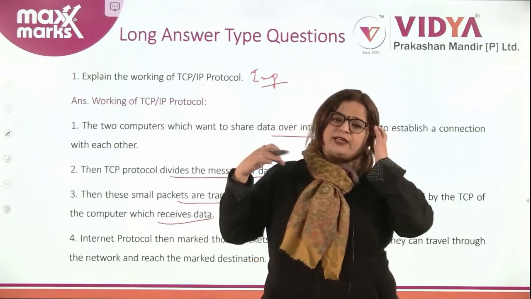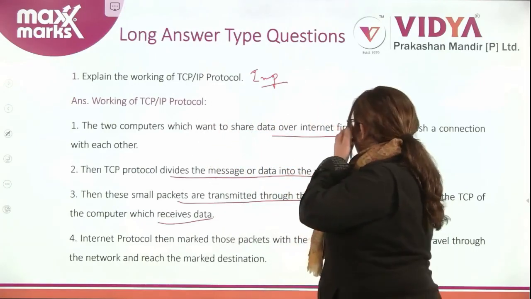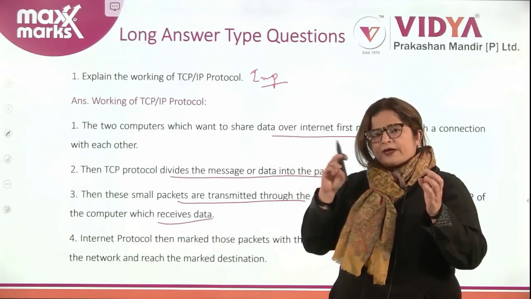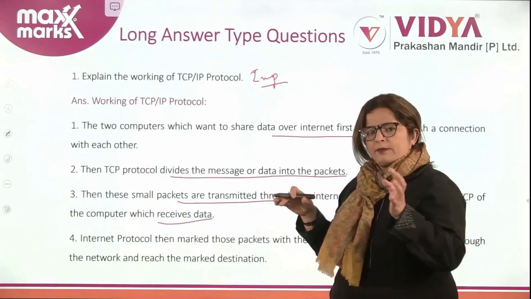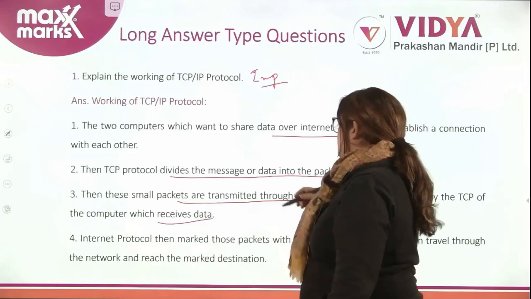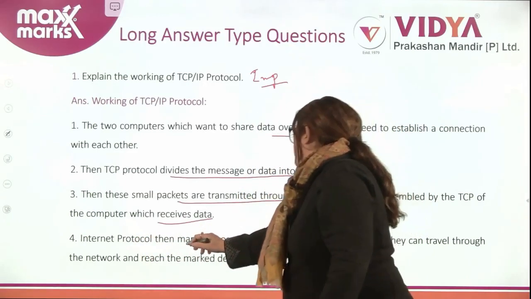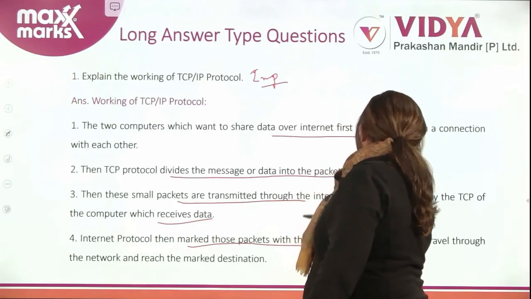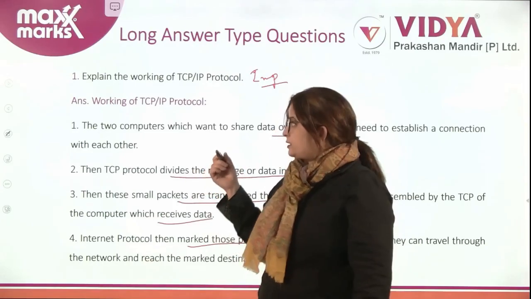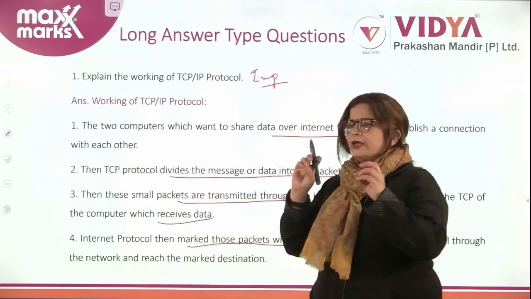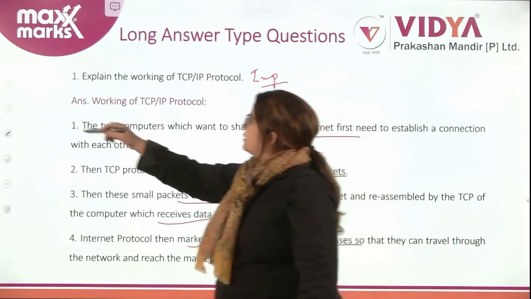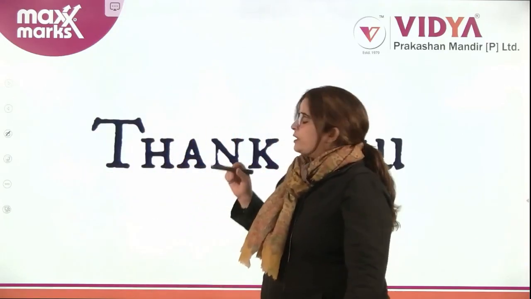On the computer where you want the data to be received, the packets are reassembled. The small packets that you are transferring, where will you reassemble them? At the destination computer, right. What is the functioning of the Internet Protocol? It marks those packets with the addresses so that they can travel through the network and reach the marked destination, right? The IP protocol's work is to label and mark the packets so that the correct packet is delivered at the correct address.